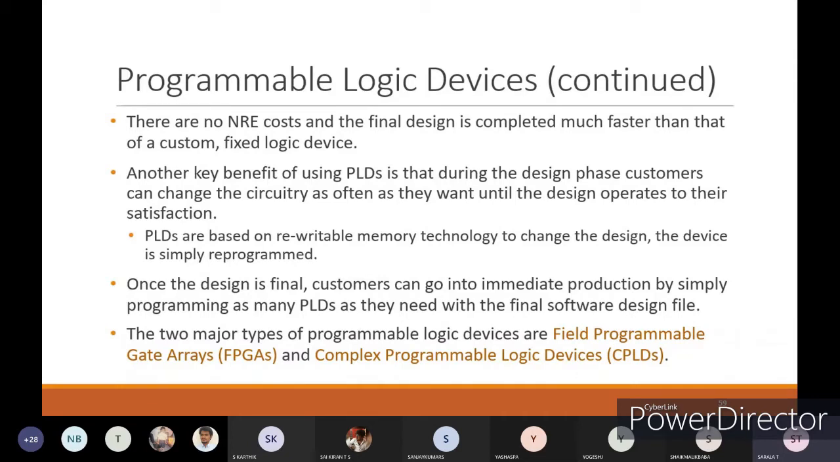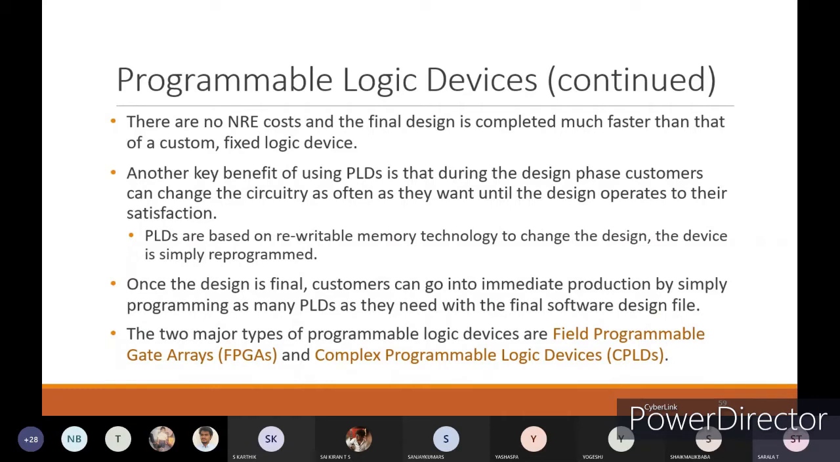Okay. Another key benefit of using PLDs is that during the design phase, customers can change the circuitry as often as they want until the design operates to their satisfaction. You can change as much circuitry as you want, as many blocks as you want, all those things, until they reach the result they want. Once the design is final, the customer can go into immediate production by simply programming as many PLDs as they need with the final software design file.